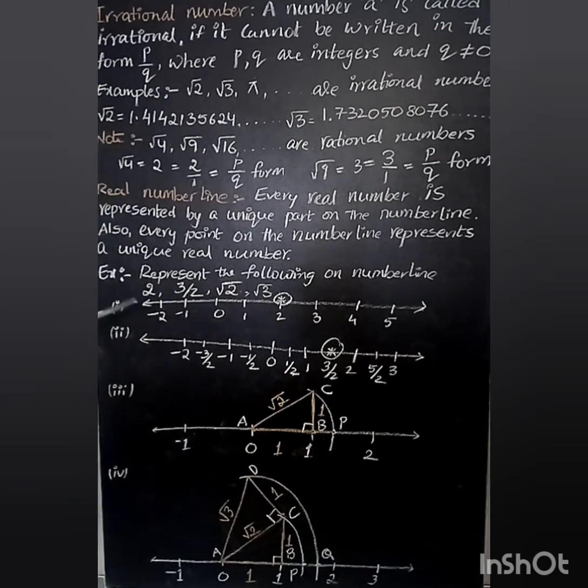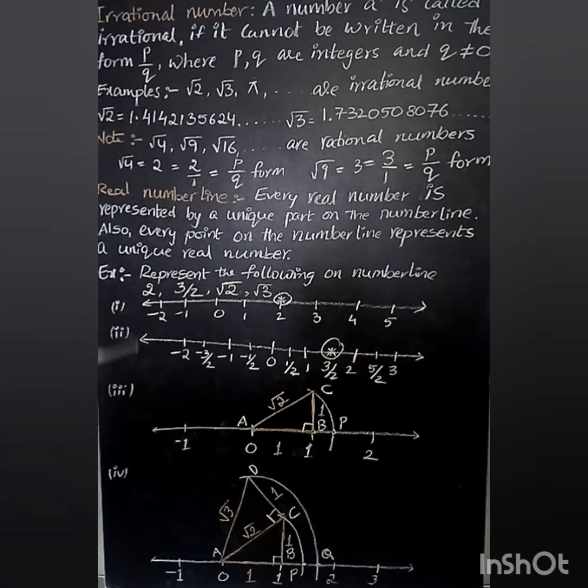Here coming to this example, 2 and 3 by 2 are called rational numbers, because 2 can be written as 2 by 1, which is of the form p by q. 3 by 2 is anyway in the form of p by q. So these two are rational numbers. Now coming to root 2. What I told you is that the root 2 value cannot be written in the form of p by q. Root 3's value also cannot be written in the form of p by q. So these two are called irrational numbers.